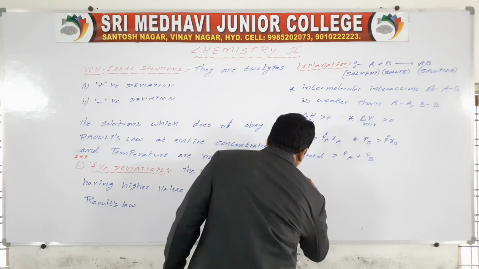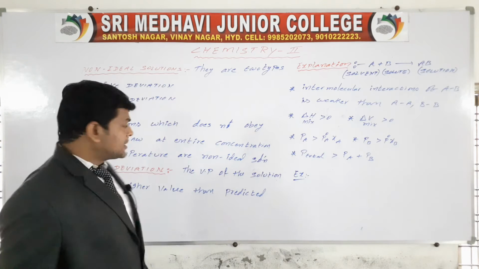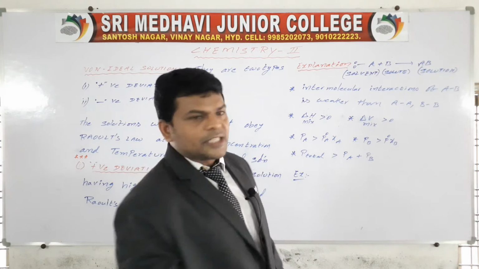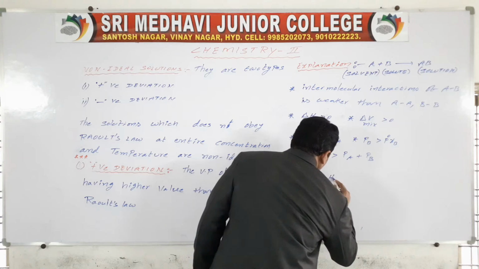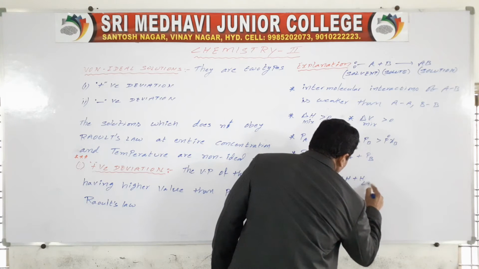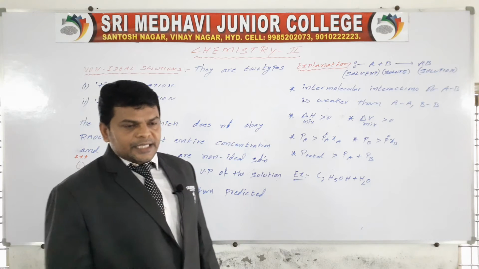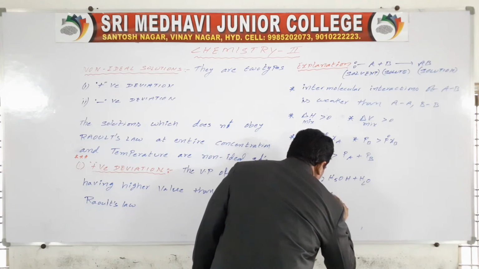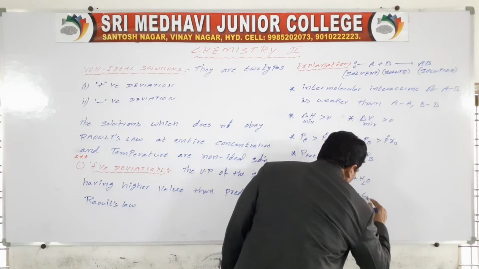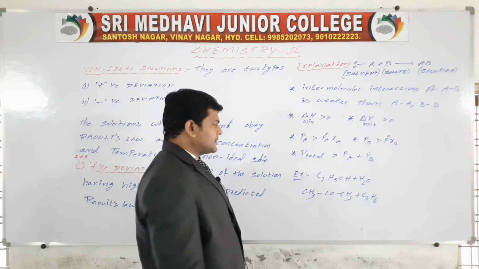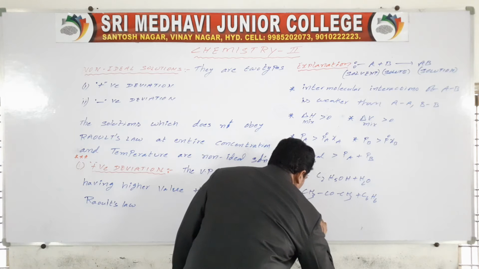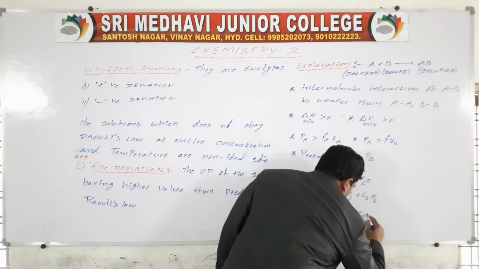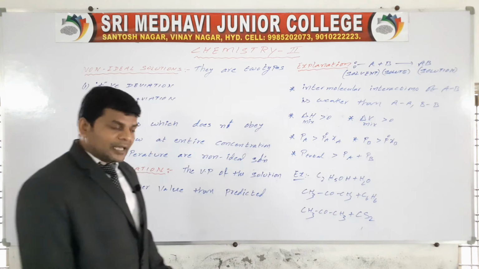Examples for solutions which give positive deviation: ethyl alcohol plus water, C2H5OH plus H2O; acetone plus benzene, CH3COCH3 plus C6H6; next acetone, CH3COCH3 plus CS2, carbon disulfide.